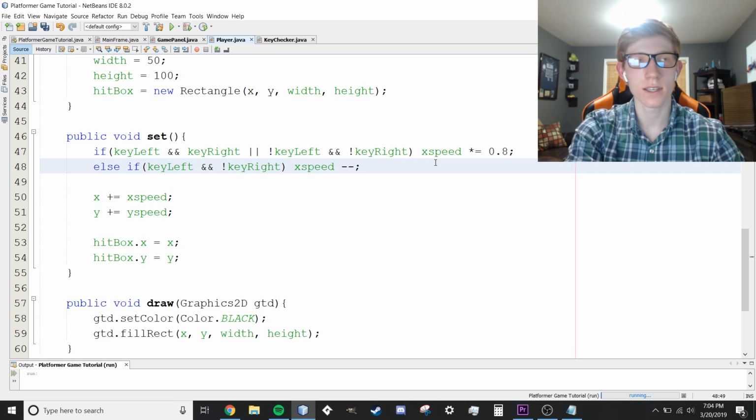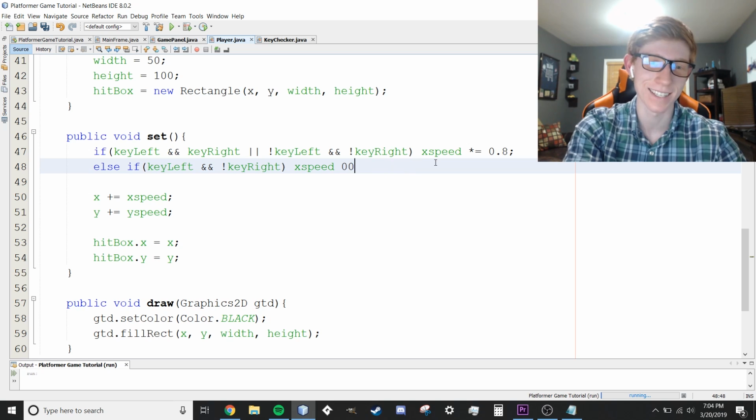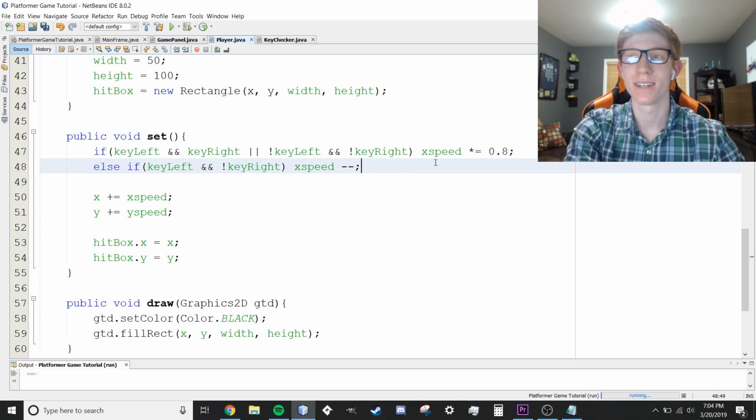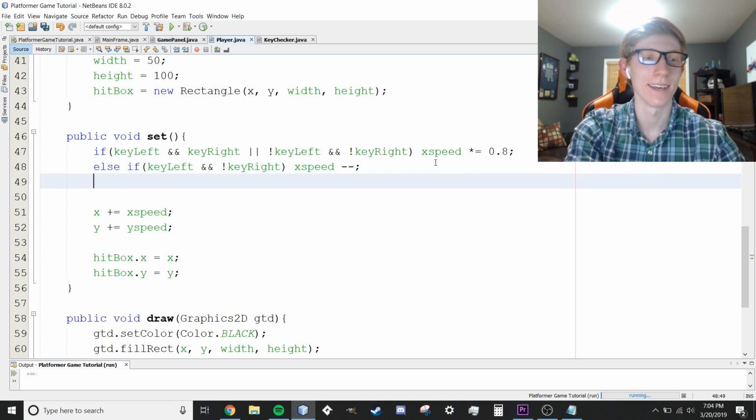Note that minus minus is not exactly the same as minus equals 1, because this isn't actually going to change the value of x speed. Actually, no, this would be the same. Never mind, that's a bad explanation. I'm not going to get into that. Don't even worry about what I just said. That's not worth explaining. Ignore that. Sorry about that.